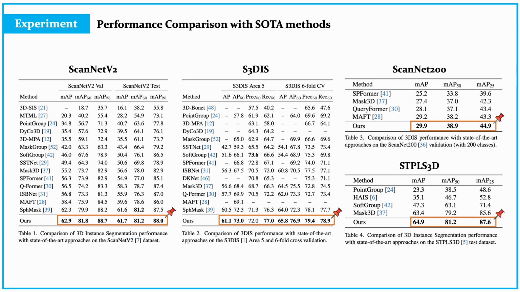We quantitatively compare our approach with existing state-of-the-art methods on various large-scale datasets, including ScanNet version 2, S3DIS, ScanNet 200, and STPLS3D. Ours generally outperforms prior works, achieving new state-of-the-art scores. These results demonstrate that our proposed IKA and ISG networks effectively address numerous instance-wise candidates.